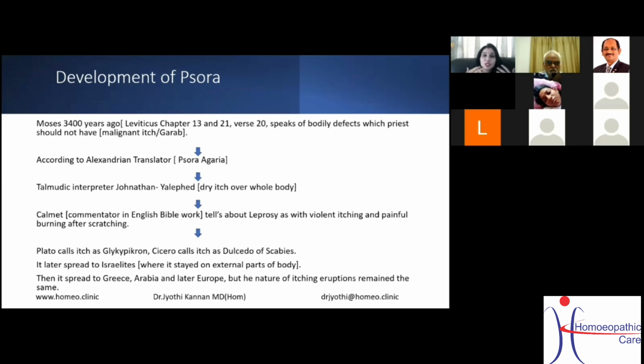Now, it later spread to the Israelites, where it stayed on the external parts of the body only. Then it spread to Greece and Arabia and later Europe. But the nature of itching eruptions remained the same. So psora, from the starting till its developmental form, was always on the external parts, that is on the skin.